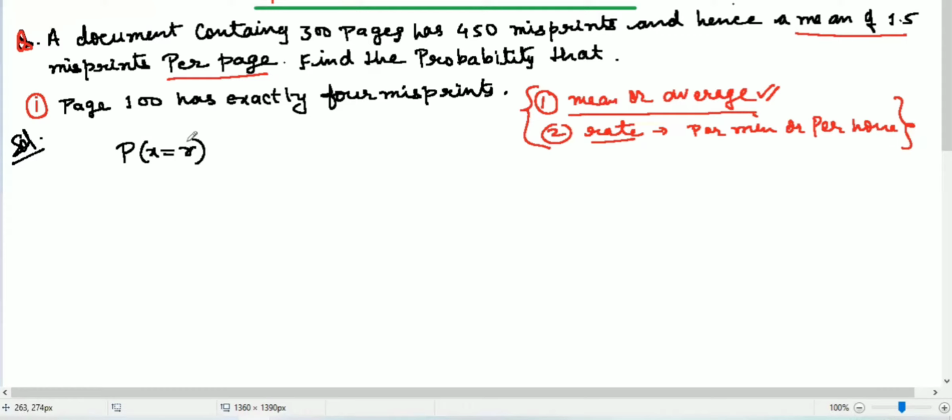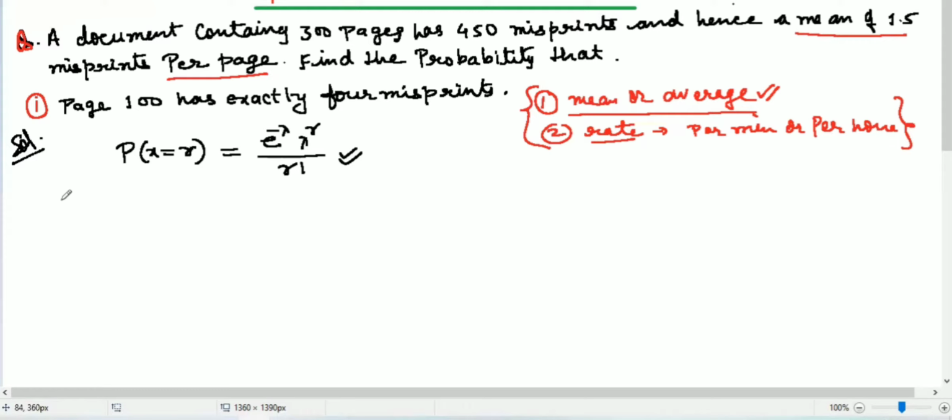In a few books, a different letter, K or R, will be used. I'm going to use R here. The formula is e to the power minus lambda, lambda to the power R over R factorial. So this is your formula of Poisson distribution.